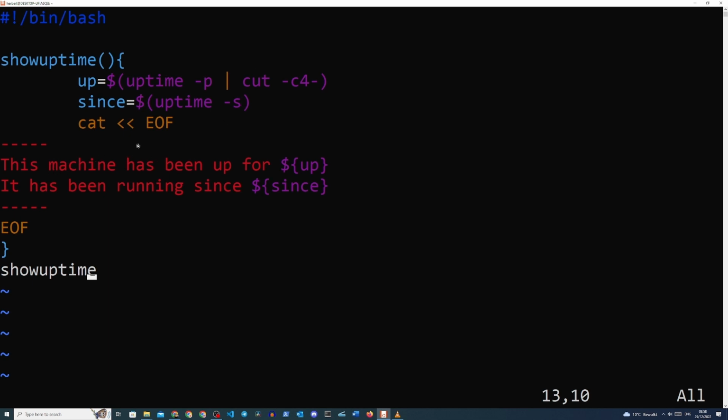And we can now create a nice output using these variables using the cat command and the redirection we learned earlier in the course. We end by closing the curly brackets, and then we call the function by just typing it anywhere in the script. As long as it's typed under the function, it's fine, because we need to make sure that the function is first defined.